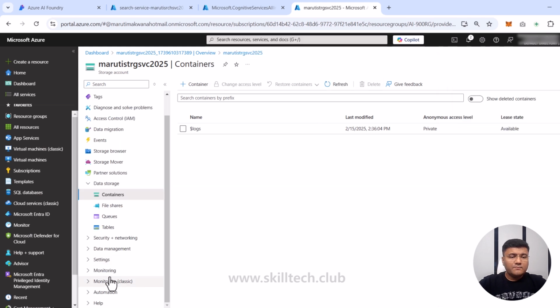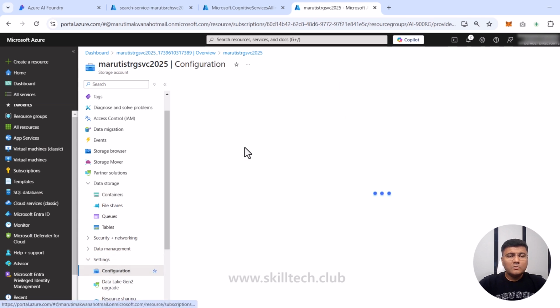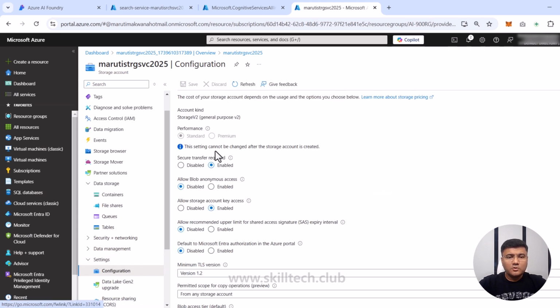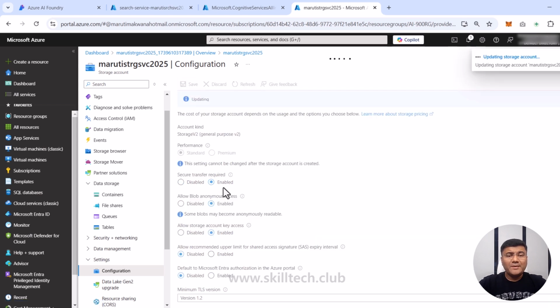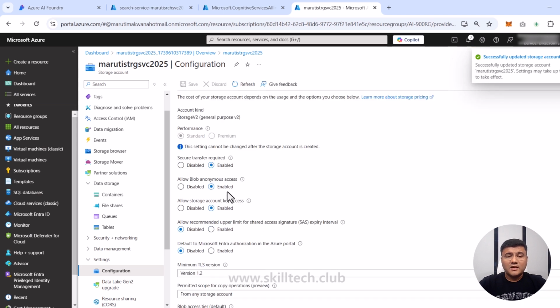I'll click on configuration, which is under settings. And when I go there, just make sure you have one option here, which is allow blob anonymous access. If you enable this, then you'll have public access enabled on your containers. And I want to do this as of now. So I'm just enabling this property, which is allow blob anonymous access.